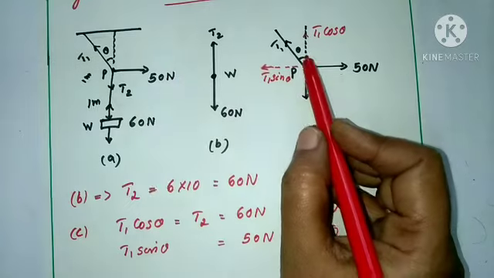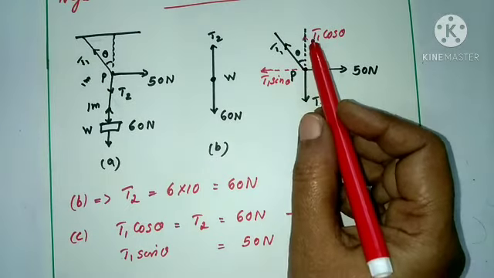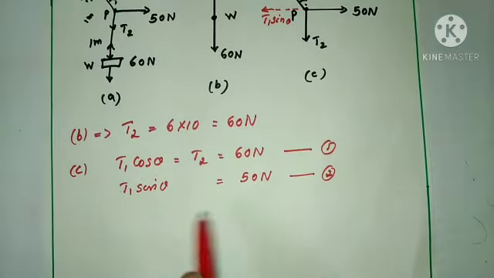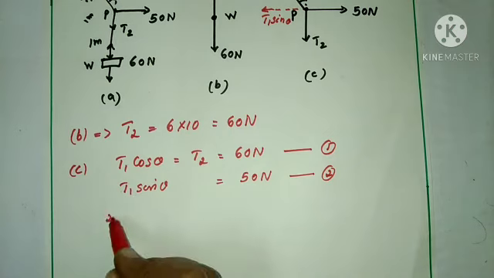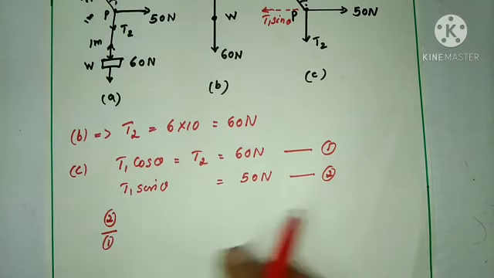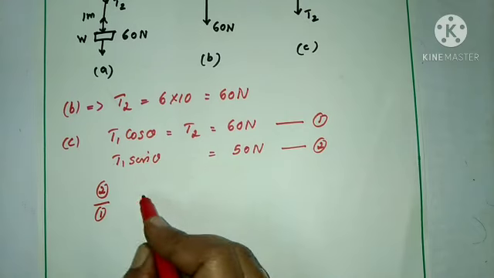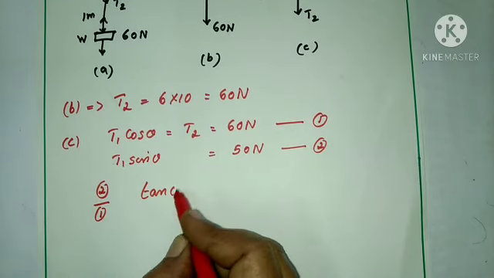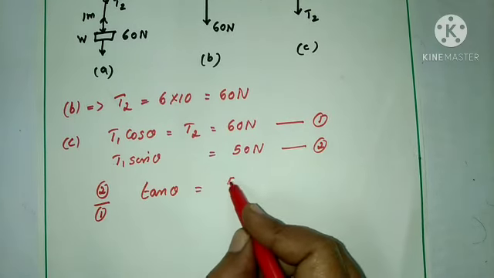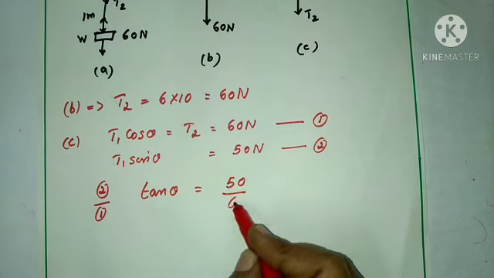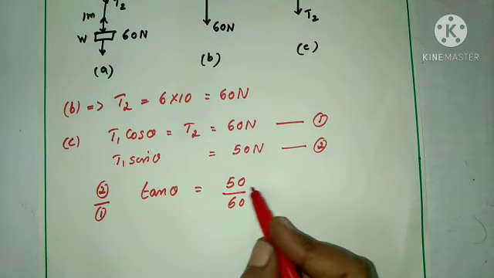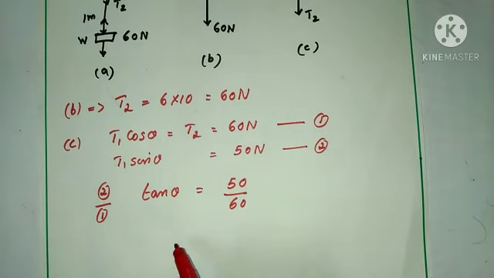Then when you divide these two equations, you can get the angle of the rope theta, which it makes with the vertical in equilibrium. So we divide equation 2 by 1. That is sin theta by cos theta, that is tan theta, equal to 50 divided by 60. The zeros we can cancel.